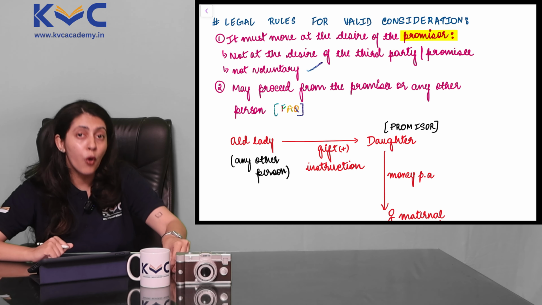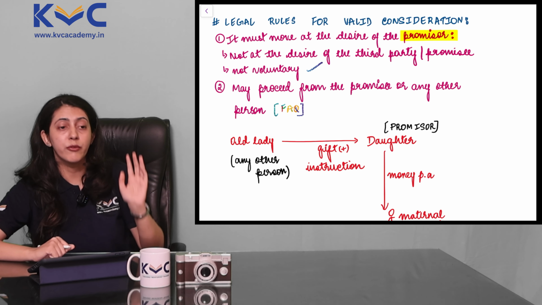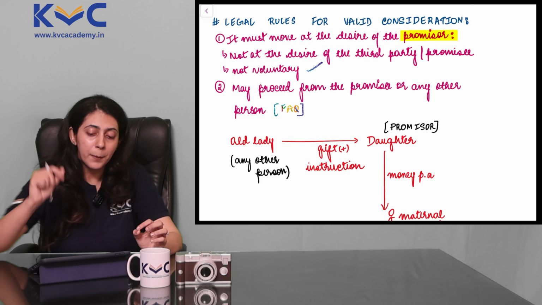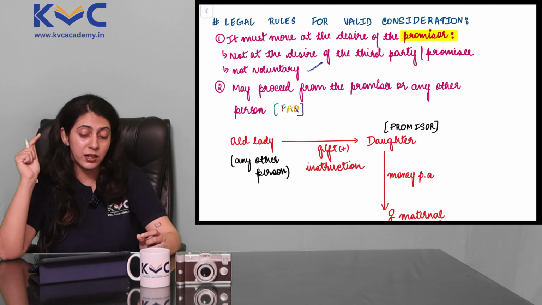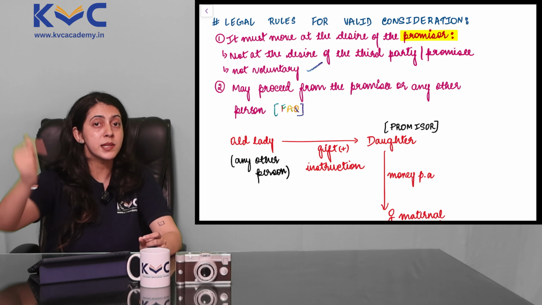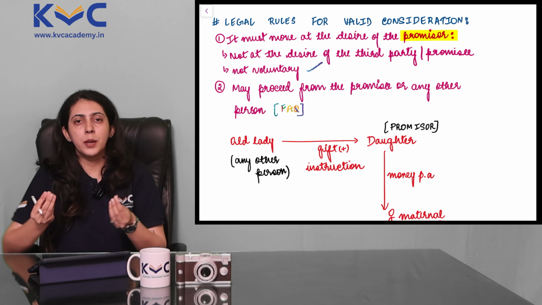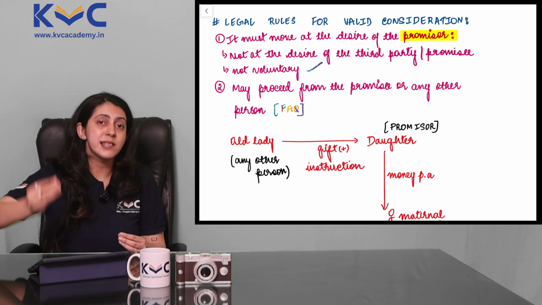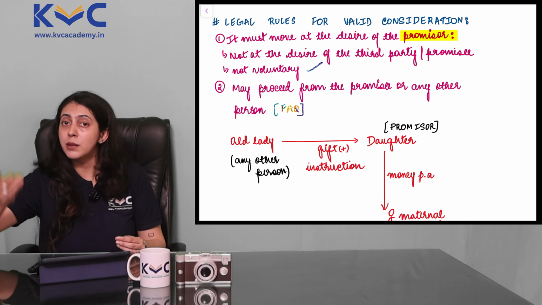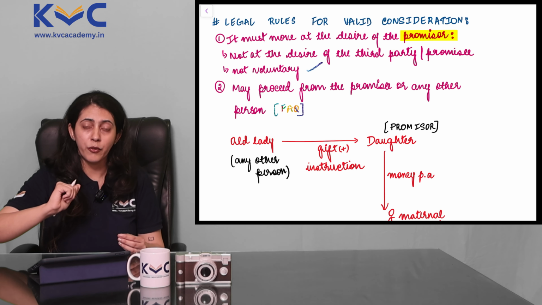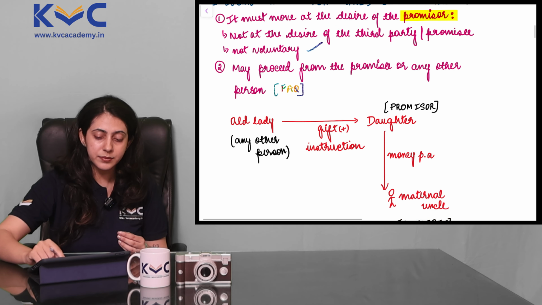X was voluntary. So for voluntary situations, you cannot force the other person to pay. So it must move at the desire of the promisor and not at the desire of the third party or the promisee. Plus, the act must not be voluntary. There should be a proper offer made. There should be an acceptance to that offer, which forms an agreement. And then the essential elements adding to the particular offer or acceptance will make it a valid contract.